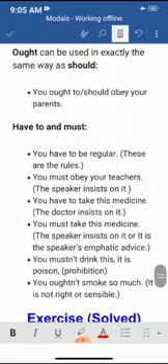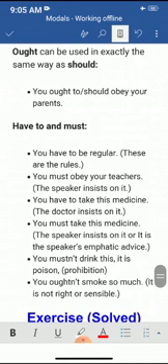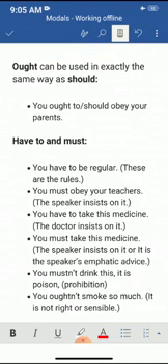You have to be regular, you must obey your teachers. You have to take this medicine, you must take this medicine. You must not drink this, it is poison. You oughtn't smoke so much.